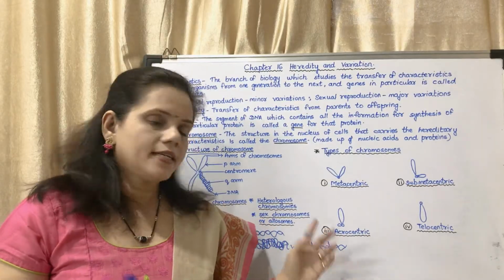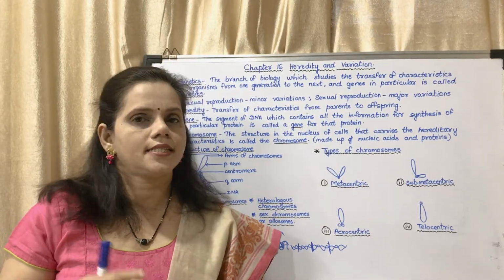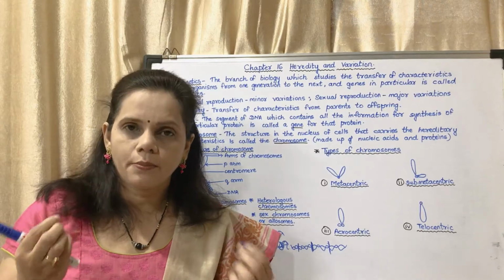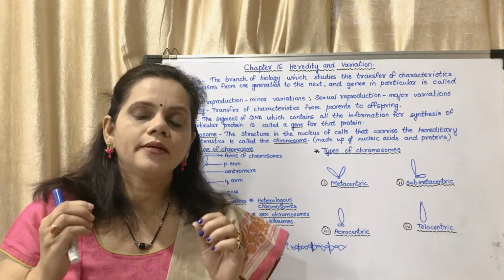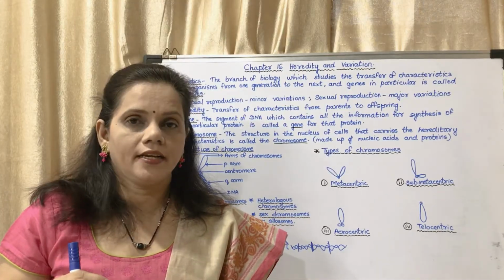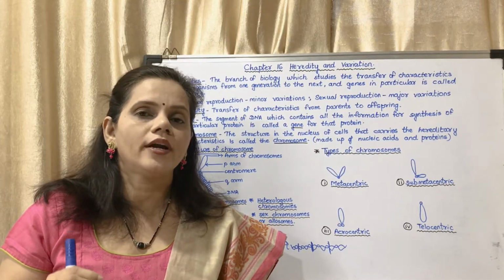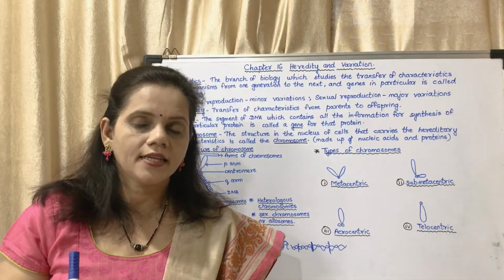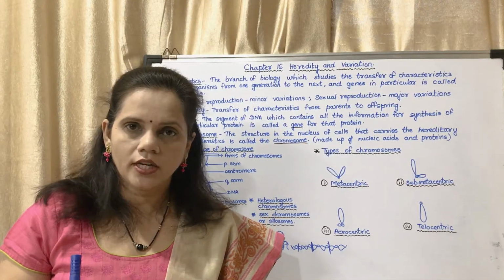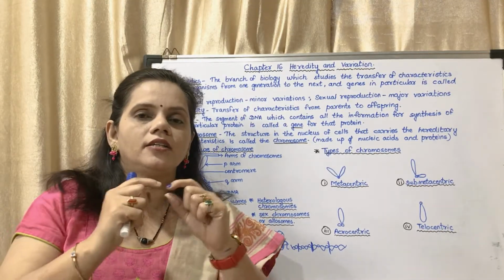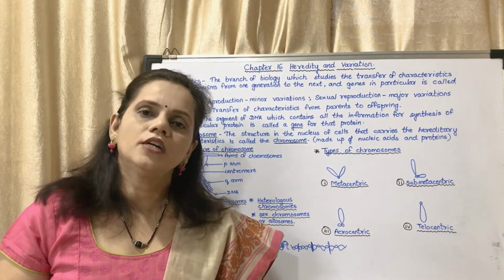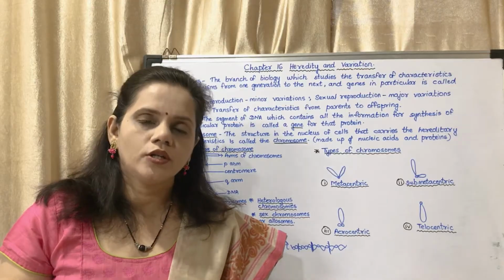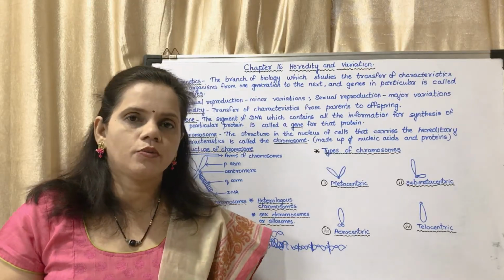So there is DNA. On that DNA there is a gene. The gene produces the protein and protein shows the characteristic. So the basic thing which is coding for a particular characteristic is a gene. And the gene is on the long strand of DNA which forms the chromosome. Now we may move on to the next topic, that is chromosome.